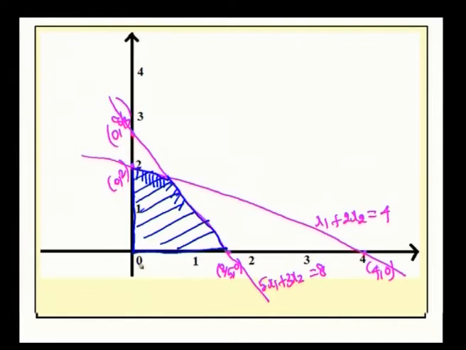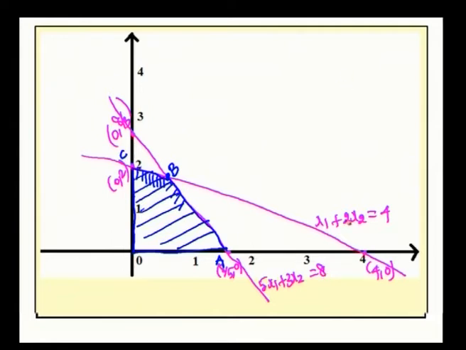So, our feasible region is the area bounded by the lines OA, AB and BC. Now, the optimum solution for this given LPP occurs only at the vertices O, which is the point 0, 0, A, which is the point 8 by 5, 0, and C, which is the point 0, 2, and the point B. Now, we have to find the point B, where B is the point of intersection of these 2 lines x1 plus 2x2 equal to 4 and 5x1 plus 3x2 equal to 8.